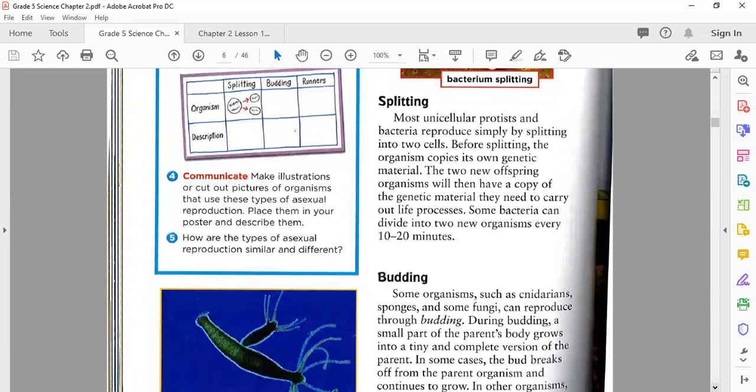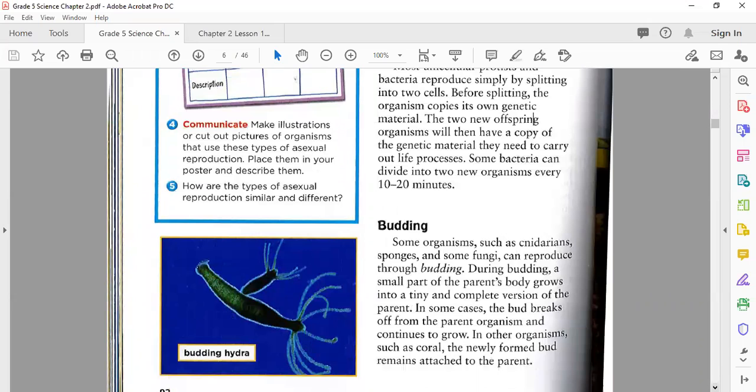The second type of asexual reproduction is named budding. So what is budding? As I already just explained, now let's discuss in detail. For example, here you can see the parent body of Hydra. What does it do?